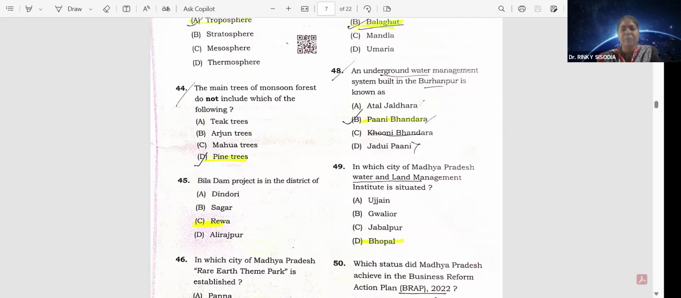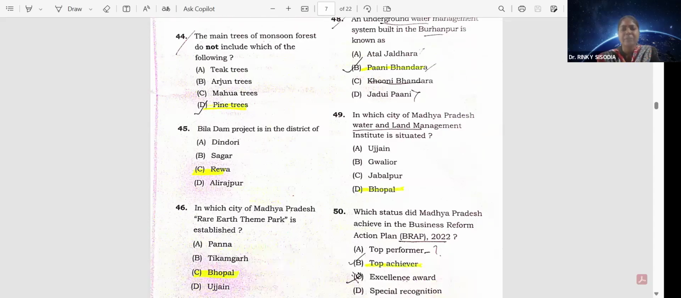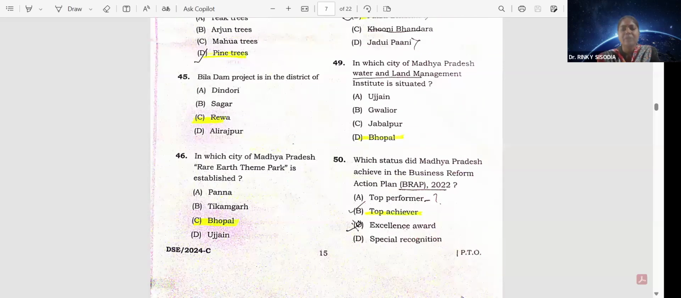An underground water management system built in Burhanpur is known as Pani Bhandara. Option B. In which city of Madhya Pradesh is the Water and Land Management Institution situated? That is Bhopal. Option D. Which status did Madhya Pradesh achieve in the Business Reform Action Plan 2022? That is top achiever. Option B.